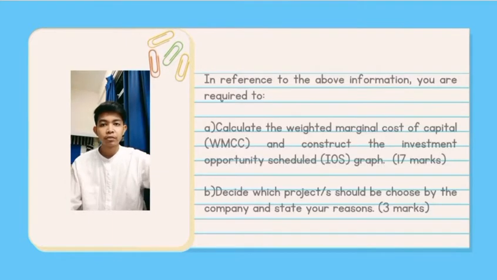Right now, I will present about question 1 for group assignment FIN320. In reference to the above information, you are required to calculate the weighted marginal cost of capital (WMCC) and construct the investment opportunity schedule (IOS) draft, and then decide which project should be chosen by the company and state your reason.